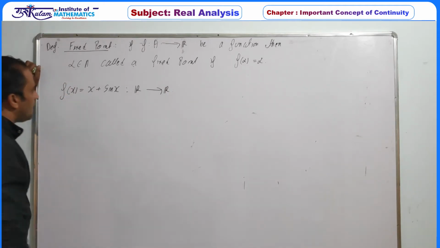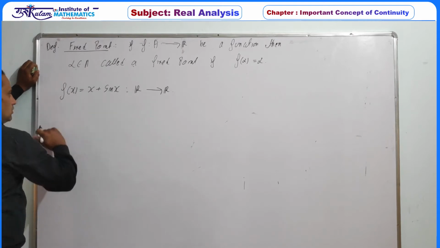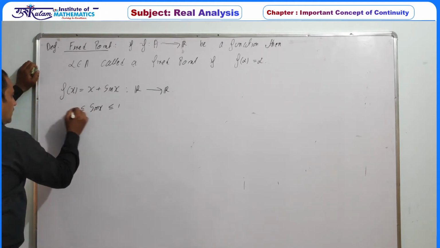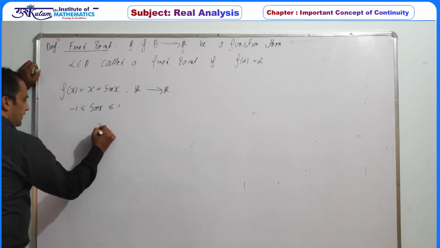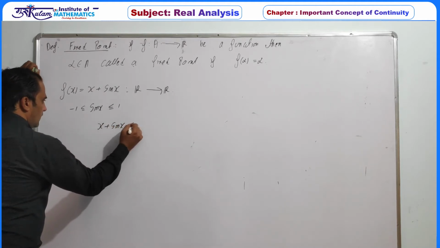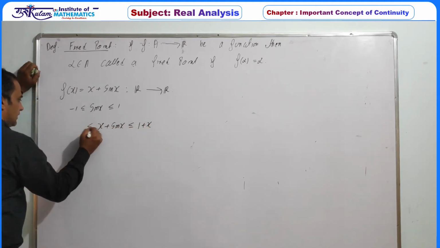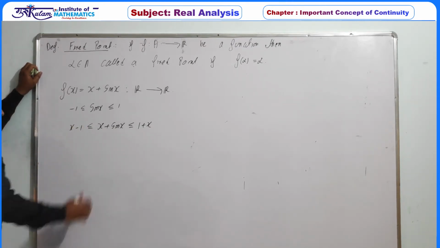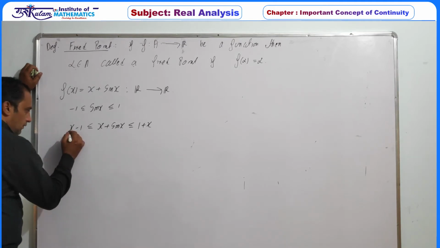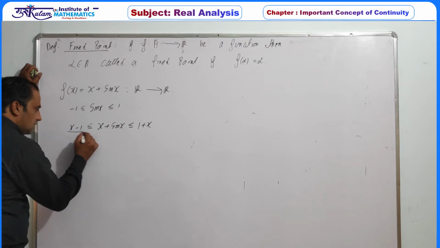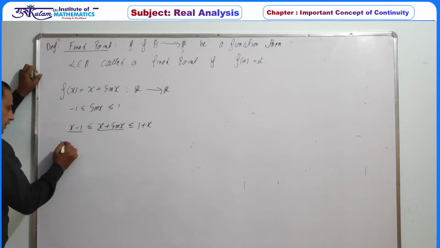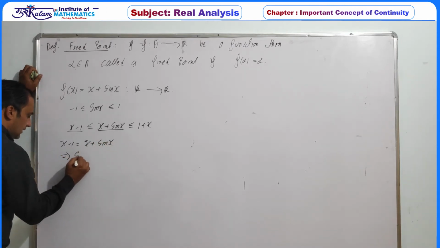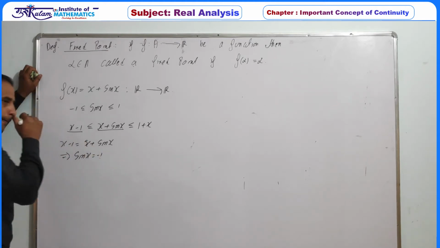So first we will draw the graph of this function. Sin of x is always lying between 1 and minus 1. So definitely x plus sin x is less than or equal to x plus 1 and greater than or equal to x minus 1. Now first we will find the points at which this curve and this line are intersecting. So x minus 1 is equal to x plus sine of x. So this implies sine of x should be equal to minus 1.